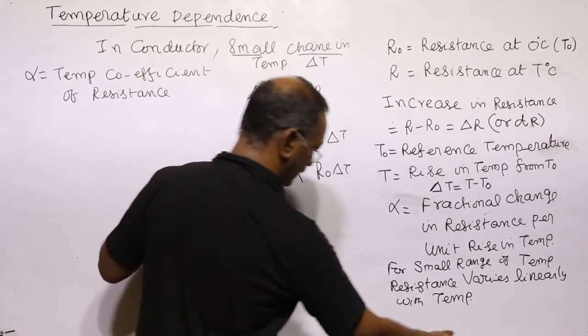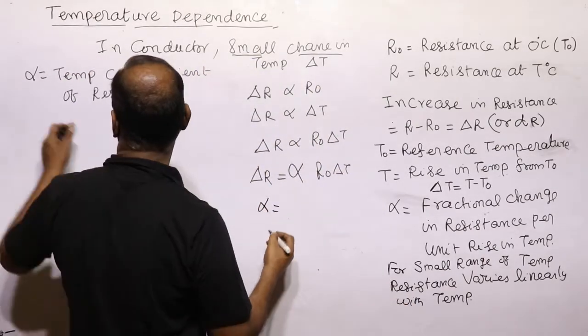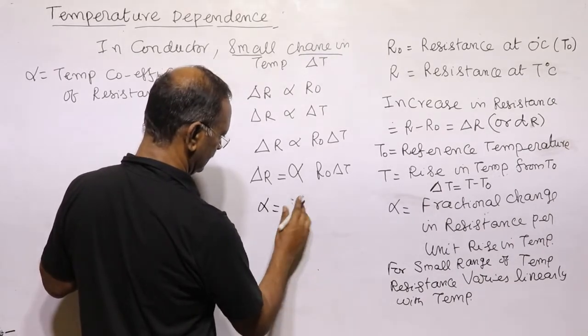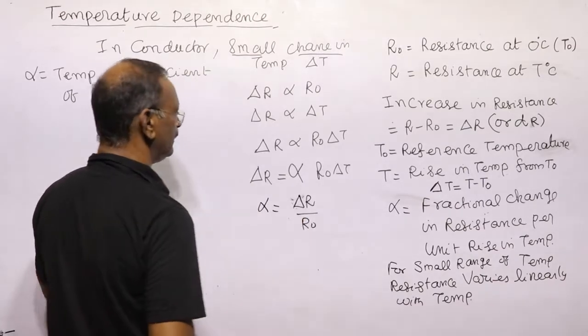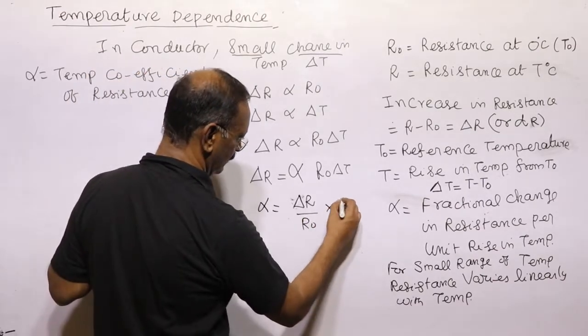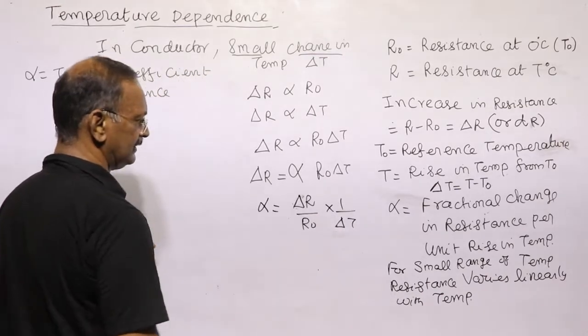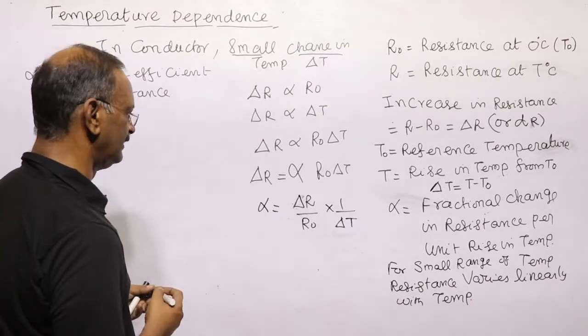So we can write alpha. What is alpha? Alpha, the temperature coefficient of resistance, is equal to delta R by R naught into 1 by delta T. This is the change in resistance, this is the change in temperature. So we can define alpha.